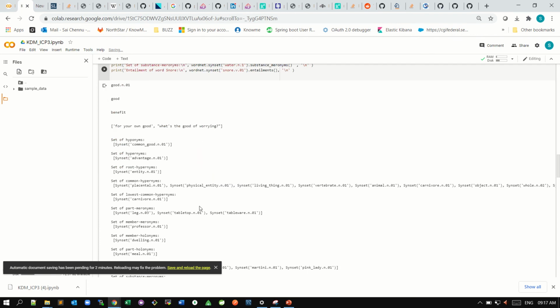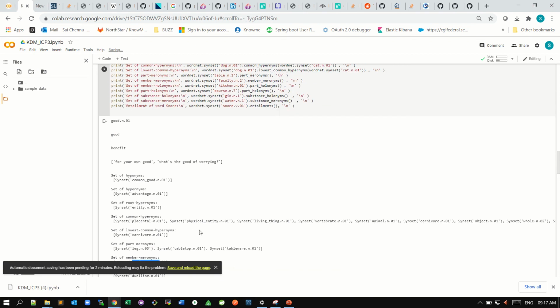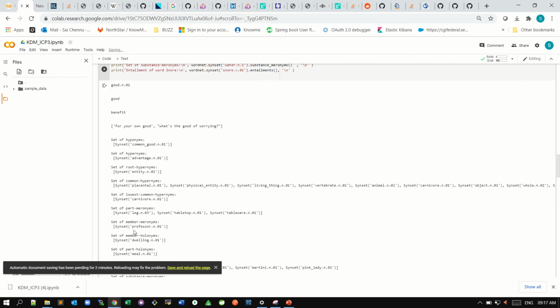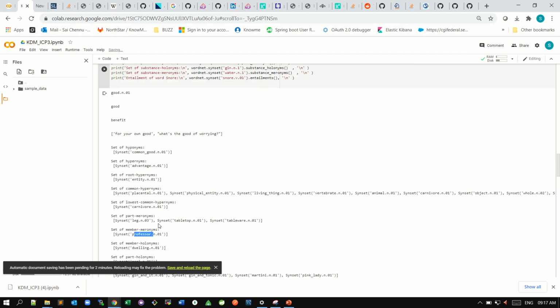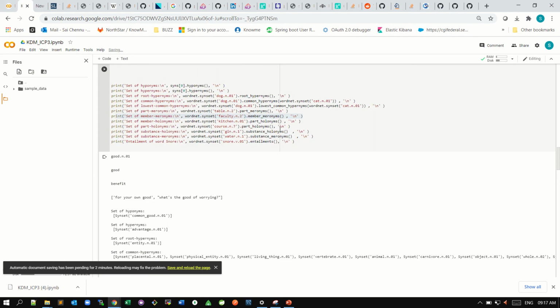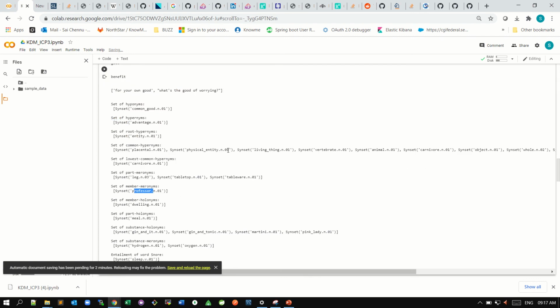Particularly, we can see part meronym and member meronyms. For lecturer, we have professor, so the member meronym is professor. For faculty, sorry, for faculty, the same member, this belongs to the same member, right? It's giving professor. Like that, we have meal. Lunch and meal come under the same category, so it's giving meal.